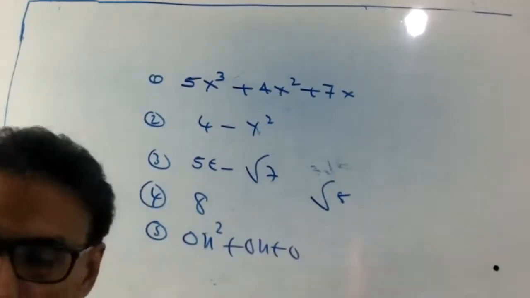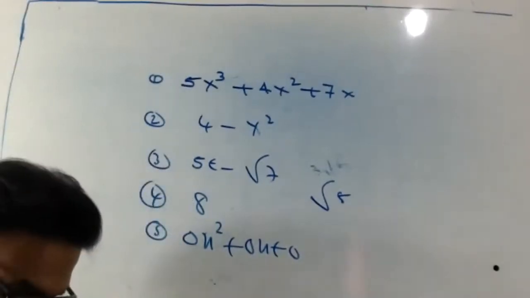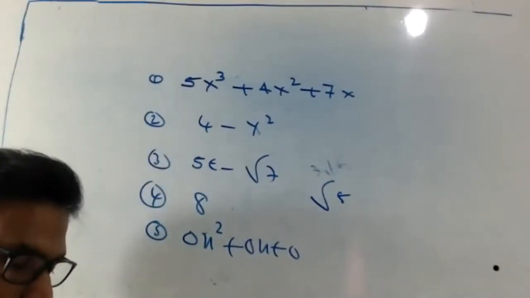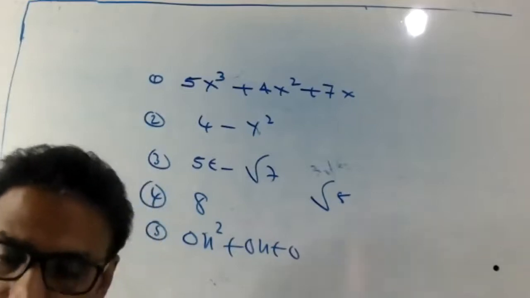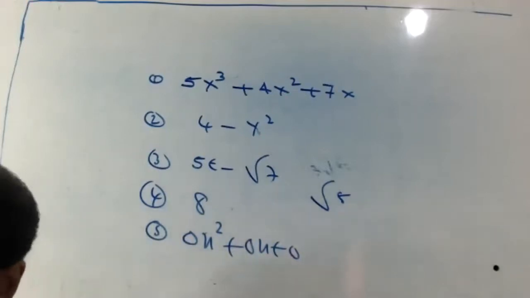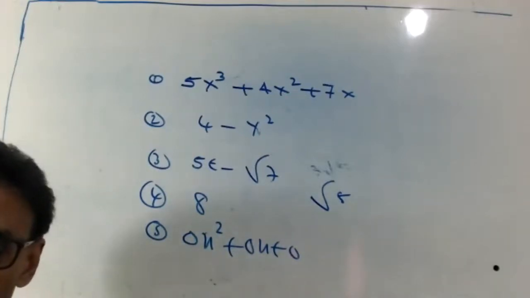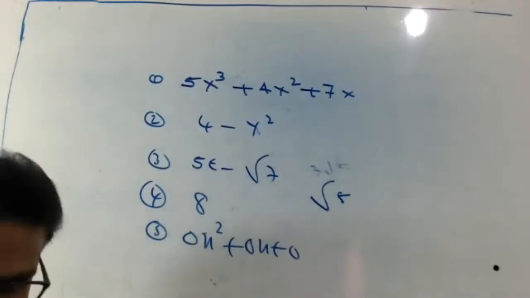What is a zero polynomial? In a polynomial, if all the terms are zero, it is called a zero polynomial. The degree of a zero polynomial is not defined.